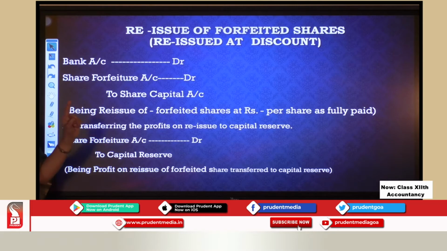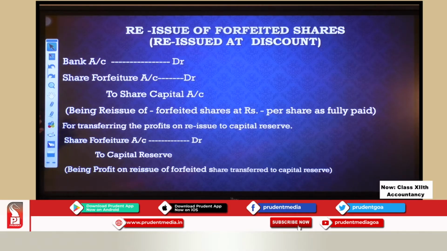Bank account debit. Okay, so bank, we are going to receive money. Share forfeiture account debit, that means the discount. Okay, but what are we doing with this discount? We are using this money from the share forfeiture account. We have already got money collected on these shares, no? From there we are using this discount.